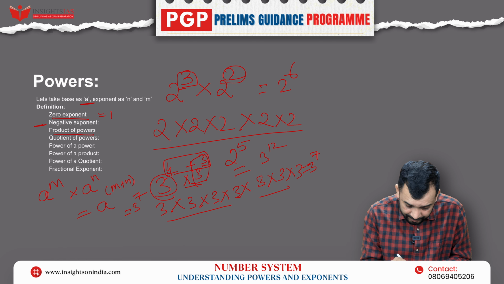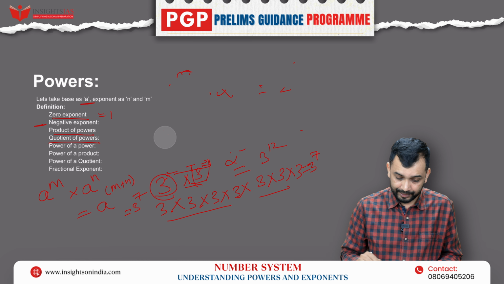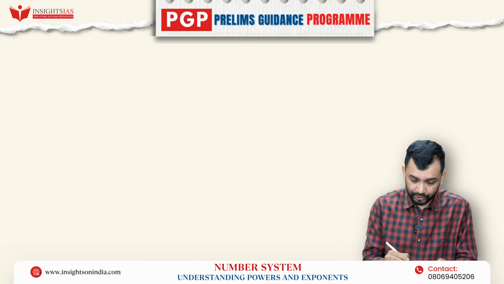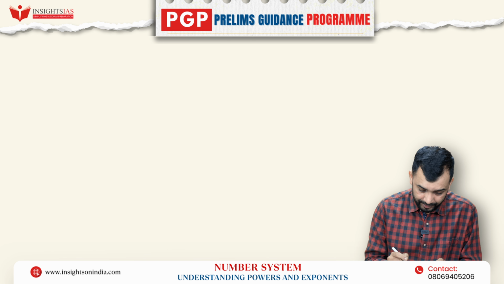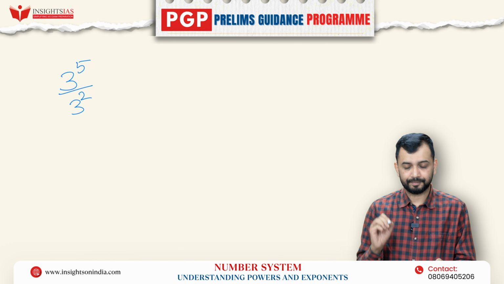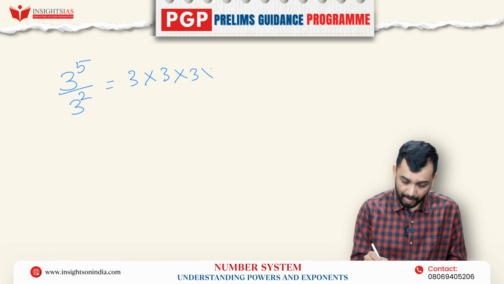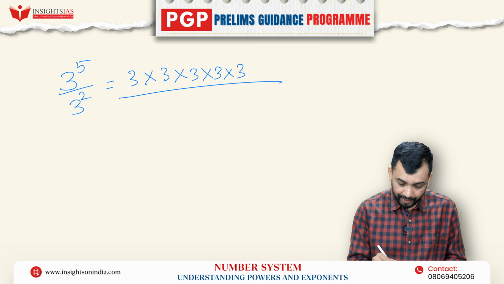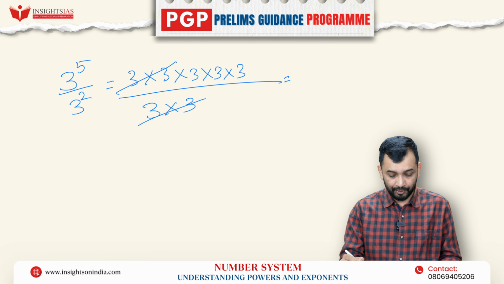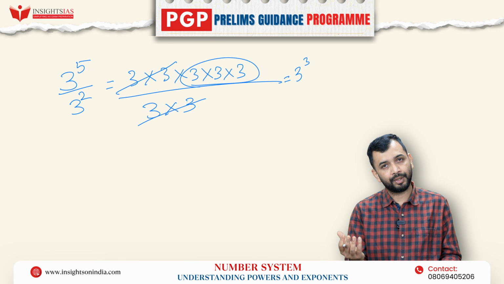Similarly, the quotient of powers. What is the quotient of powers? Let me write it this way: 3 to the power of 5 divided by 3 square. What is the meaning of it if I write it like this? 3 multiplied 5 times, divided by 3 square, that is, 3 multiplied 2 times. This will get cancelled. Similarly, how many 3s have been multiplied? I will remain with 3 three times.